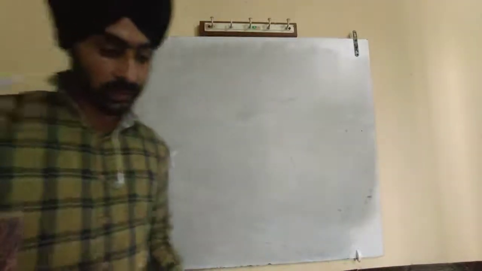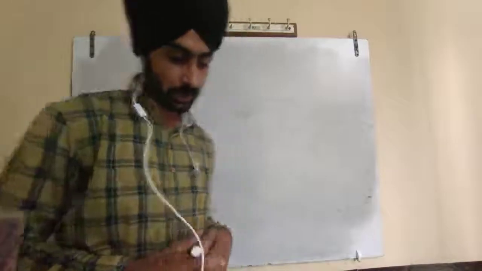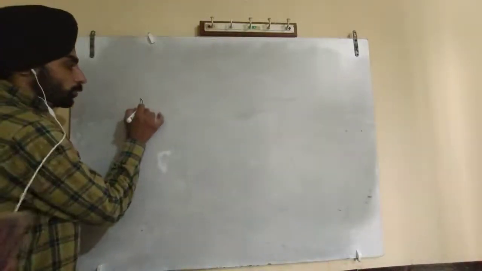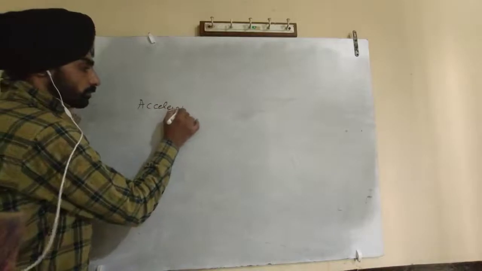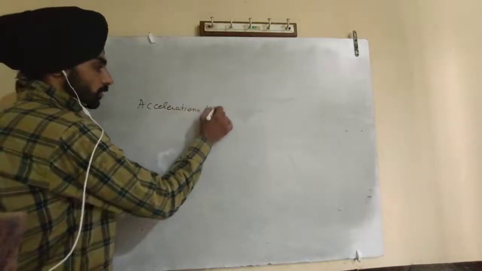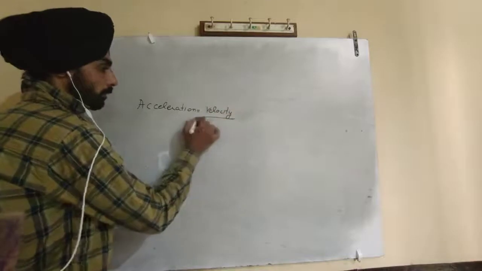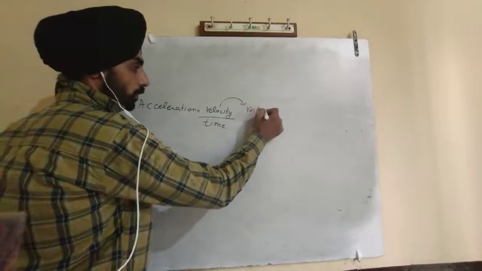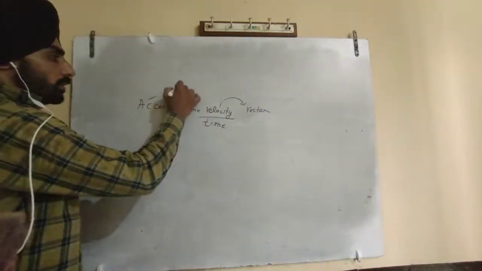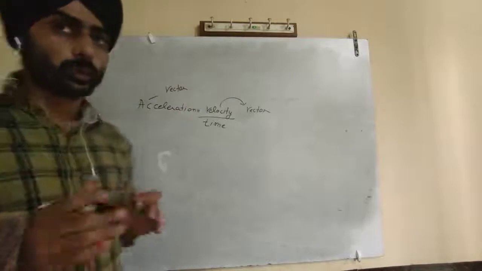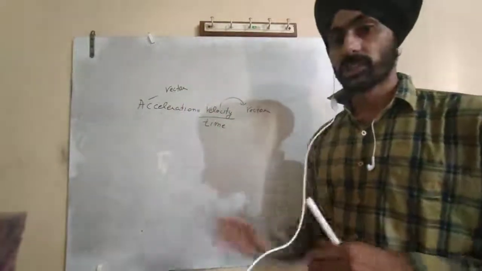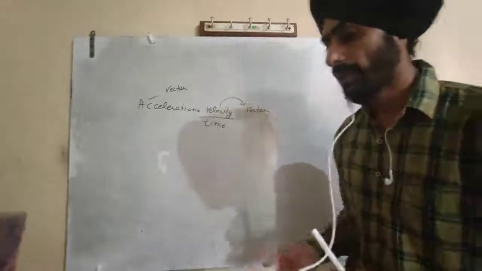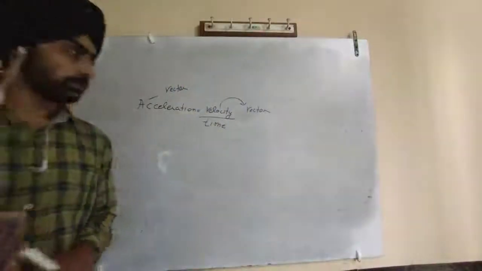We are moving on to the next concept. Acceleration depends on velocity upon time. Velocity is a vector quantity, so acceleration is also a vector quantity. That means acceleration is represented both by magnitude and by direction. We will be reading about these vectors in the incoming chapter.